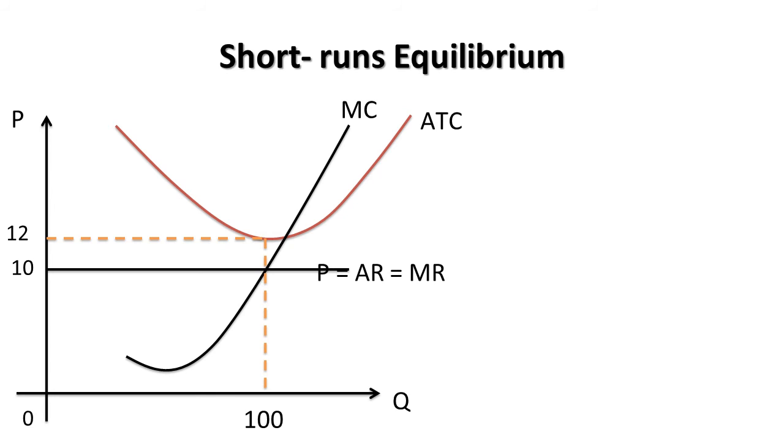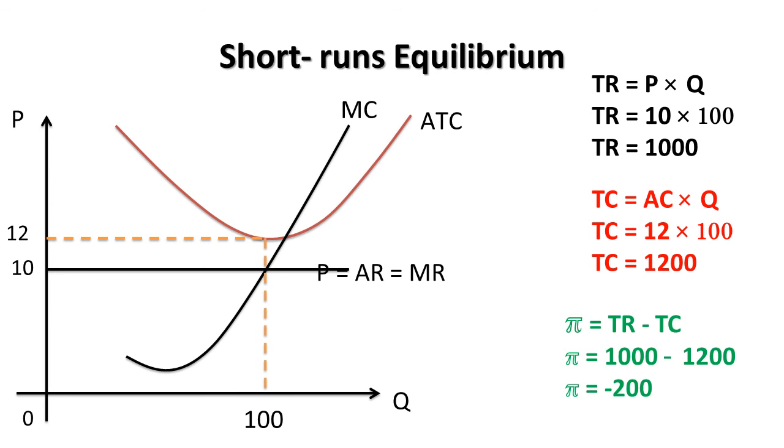This graph shows the loss situation. Now we are going to calculate the loss. Total revenue is calculated as P times Q. This time, the price is 10 and the production quantity is 100, so total revenue will be 1000.